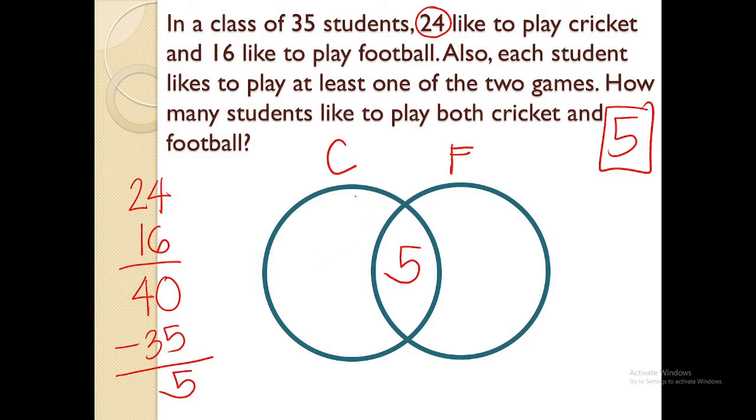So cricket, 24. To get 24, what I'll write here is the number 19 because 19 plus 5 is 24. For football, you have 16 minus 5, that's 11, because 11 plus 5, that will give us 16. Adding 19, 5, and 11, you will be getting 35 for that.